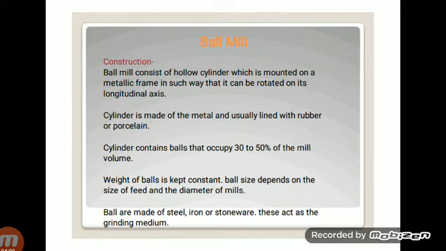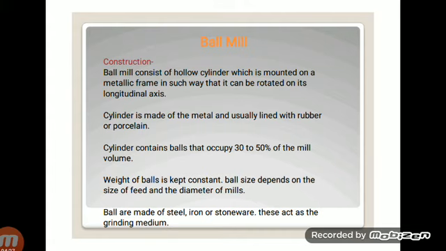Second, this cylinder contains the balls. The balls are made up of steel or iron or stoneware type. These balls occupy 30 to 50% of the mill volume. The weight of the balls is kept constant.